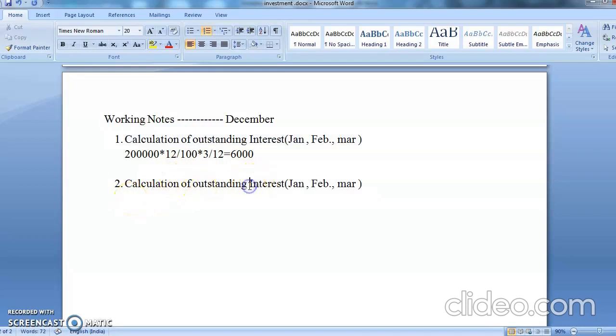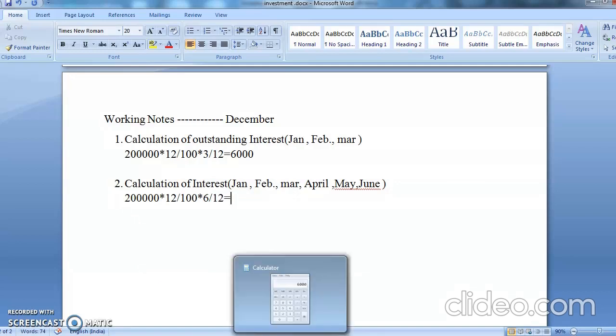Now calculation of interest. Now see, we had got the last interest in the month of December. So after that January, February, March, April, May, and June. 30th June was the last day. So how many months? 1, 2, 3. It's half yearly, so it is 6 months. So 2 lakhs into 12% into 6 by 12. Come on, tell me what is the interest.